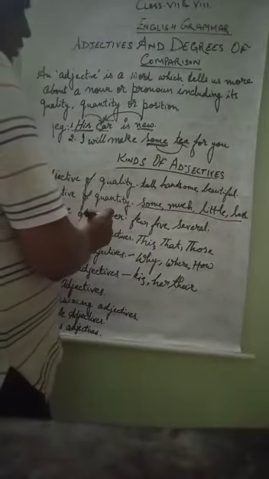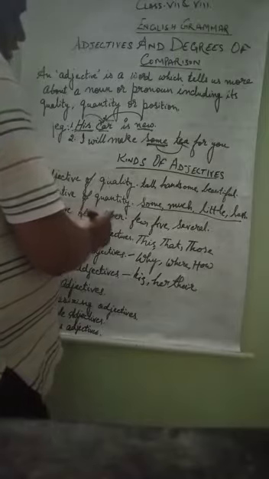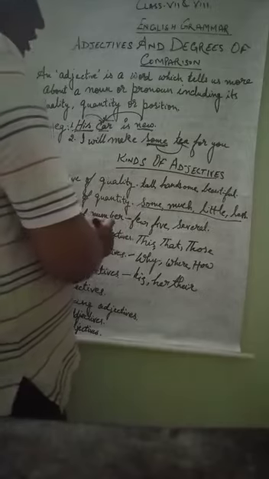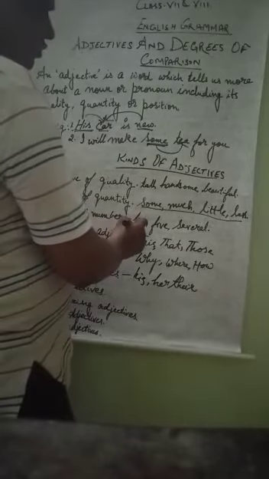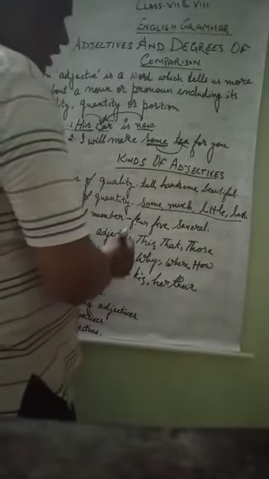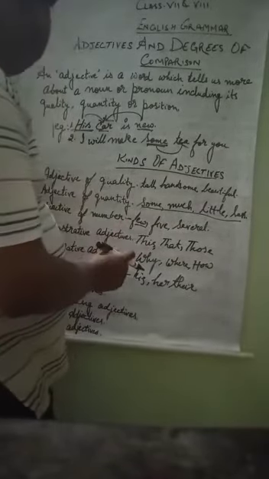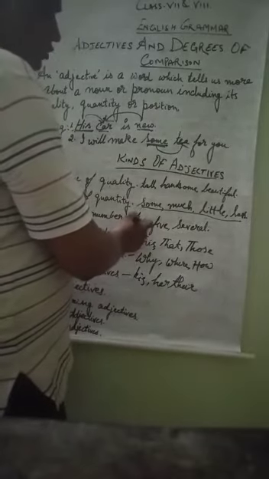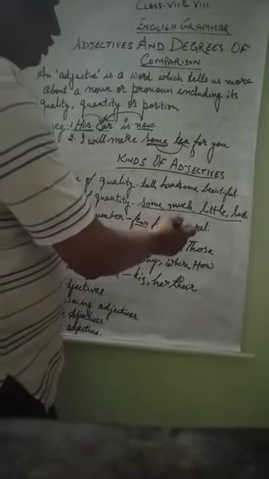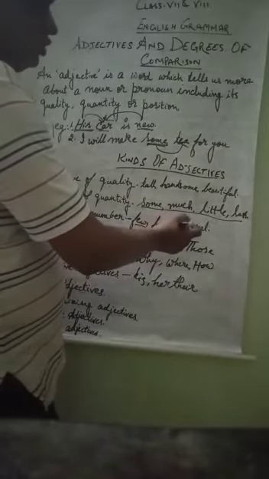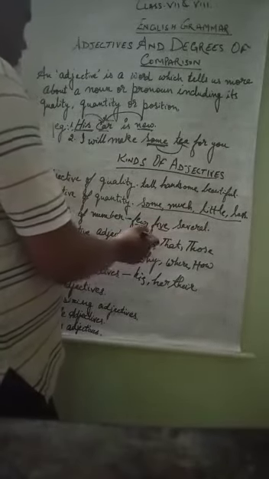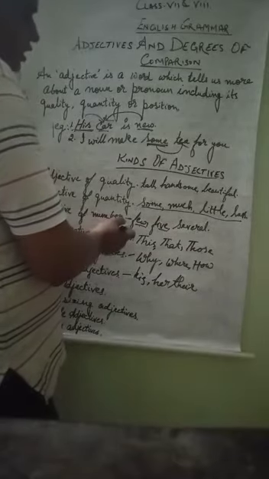Third is adjective of number. The adjective of number is the word which tells about the noun which can be counted: few, 5, several. If I say few students are sitting in the class, students are countable, which is why we have used few here. So few is an adjective of number. There are 5 questions to be solved. 5 is the word which has come for question. Question is a noun, so 5 is an adjective, and because it can be counted, it is the adjective of number.